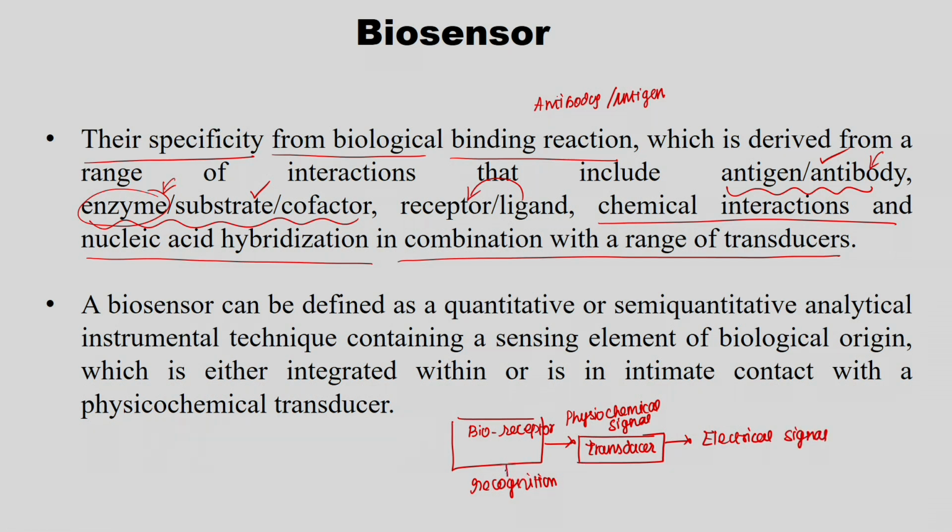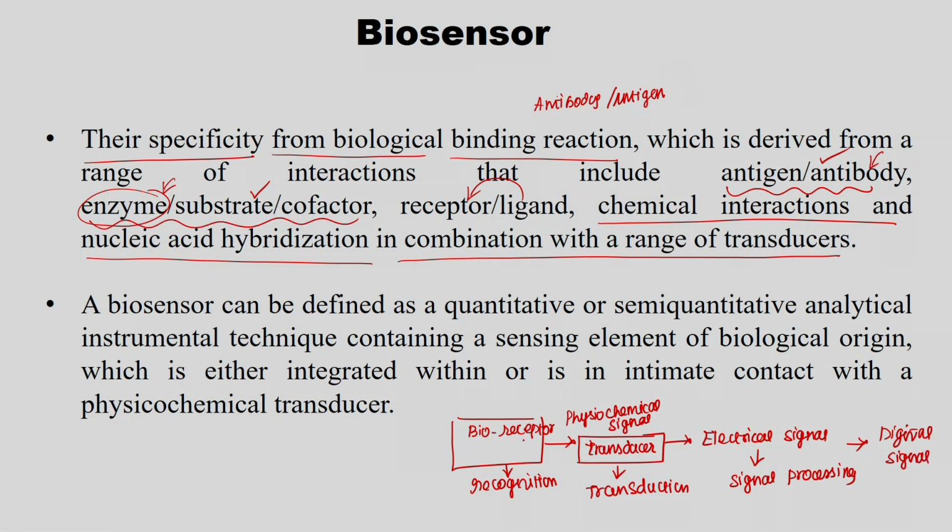So, this is the recognition component, and the next one is transduction. Then I need to process this electrical signal, signal processing. After that it is converted into a digital signal, which we get to see in the digital display. This is what is overall happening.